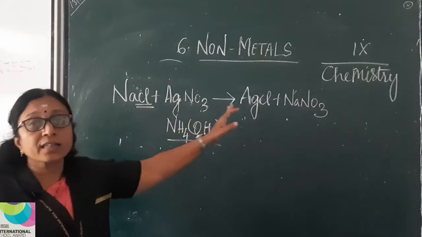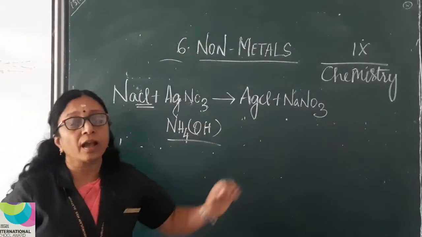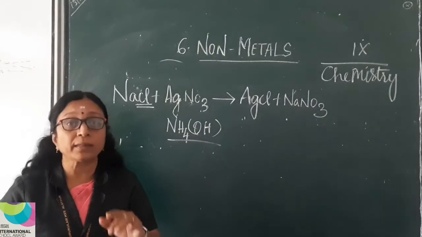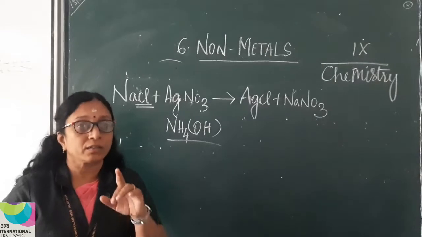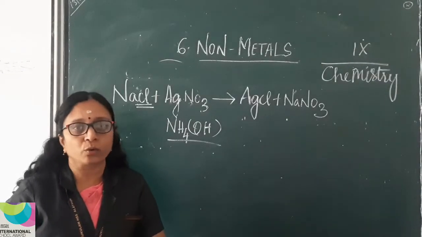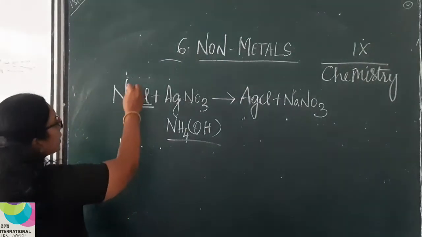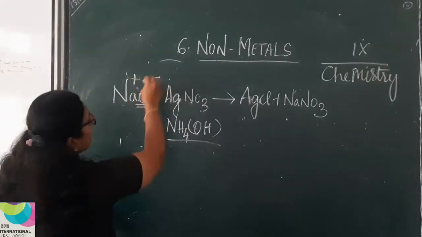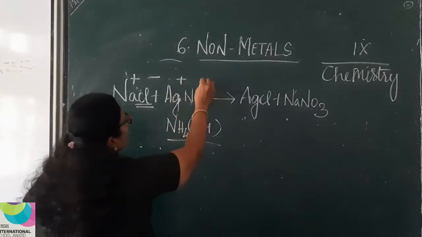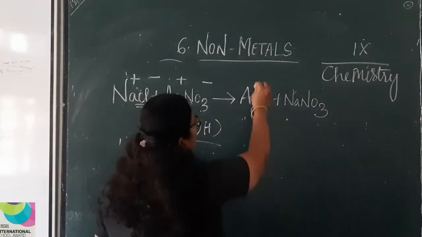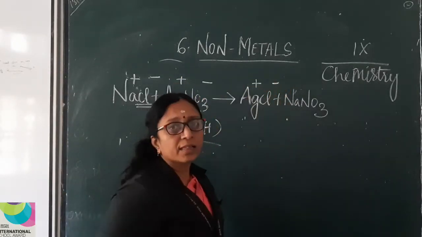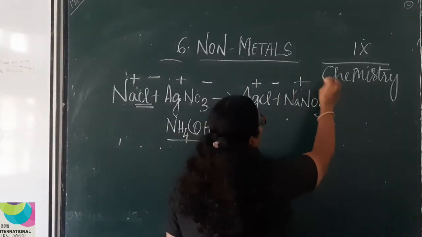First, let us assign charges for all these atoms. I hope by this time you know the charges for all the ions. You have studied in the previous chapter. Okay? So we will assign charges: Na+, Cl-, Ag+, NO3-, Ag+, Cl-, and Na+, NO3-.